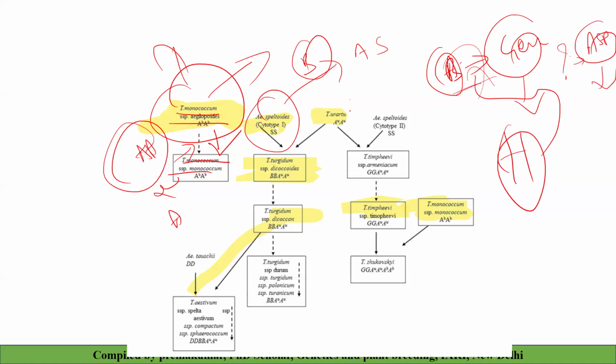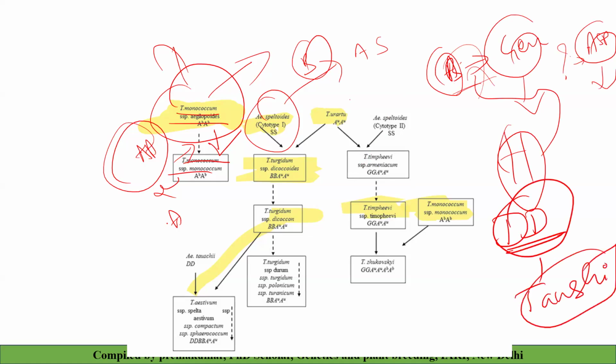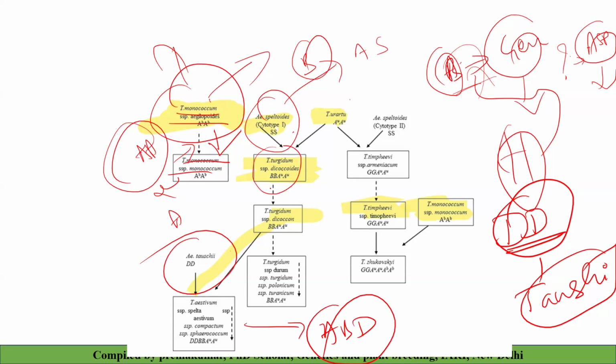And again, Triticum tauschii is one of the important sources of the D genome. It's a very important source of the D genome. Triticum monococcum, Aegilops speltoides, and Triticum tauschii combined to form the ABD genome. Again, Aegilops speltoides and Triticum urartu actually gave Triticum turgidum, which is Triticum turgidum dicoccum. Then again, during a cross with Triticum tauschii, there is development of ABD.